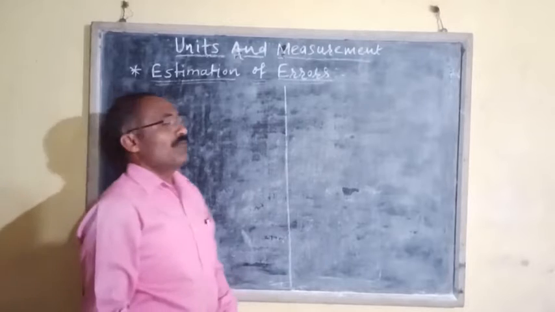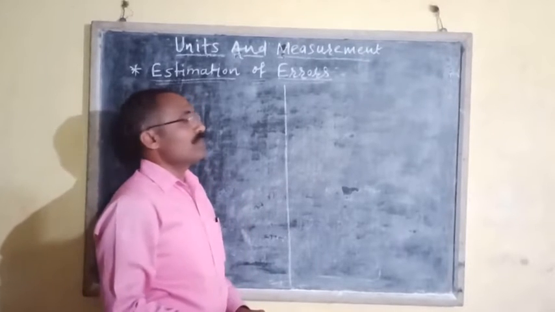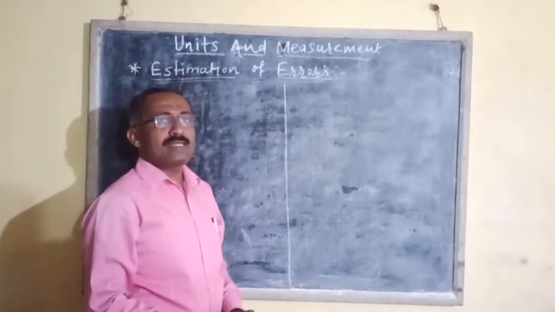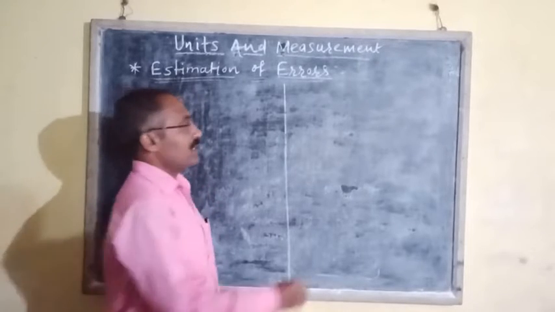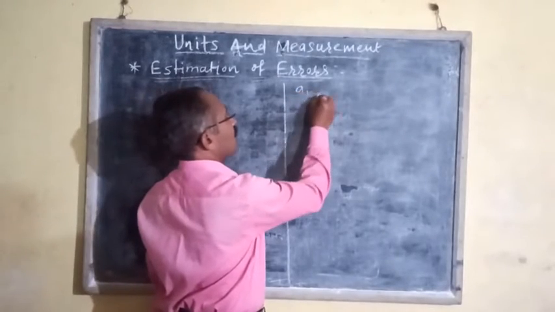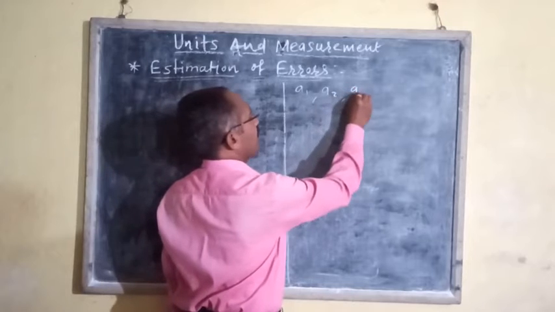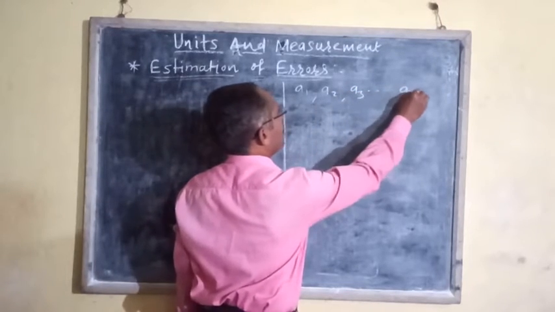Suppose that for the reading of some physical quantity, the readings are taken repeatedly as A1, A2, A3 up to AN.